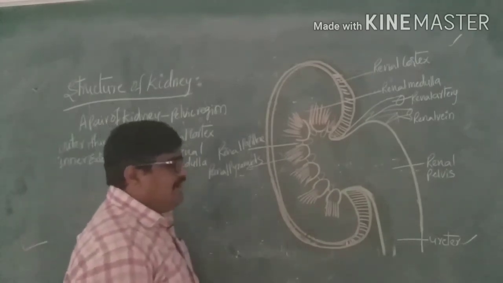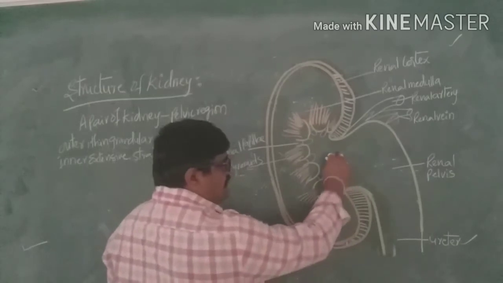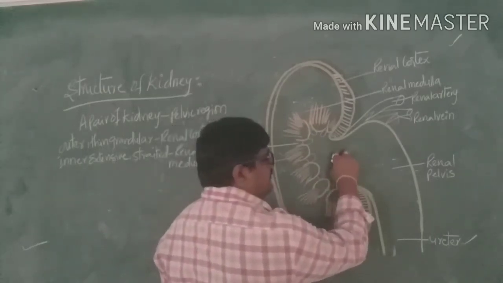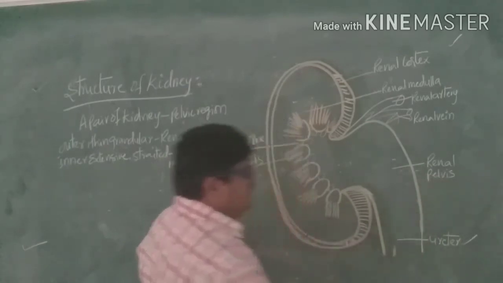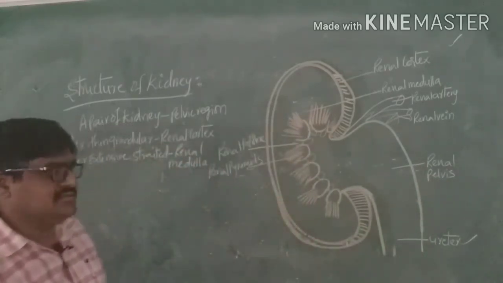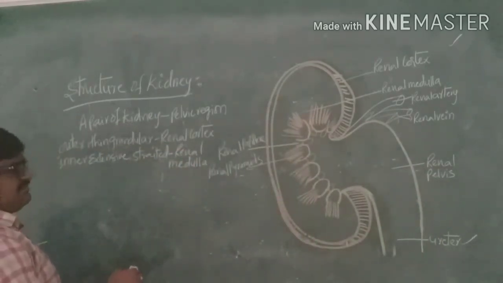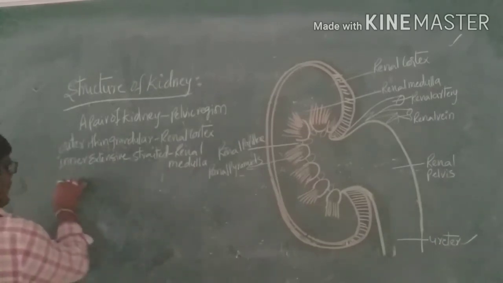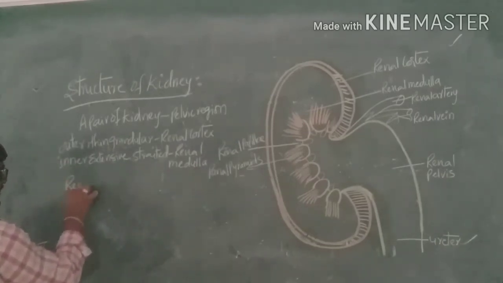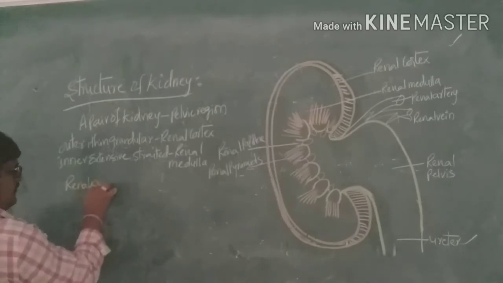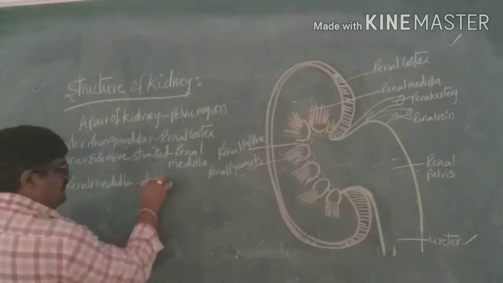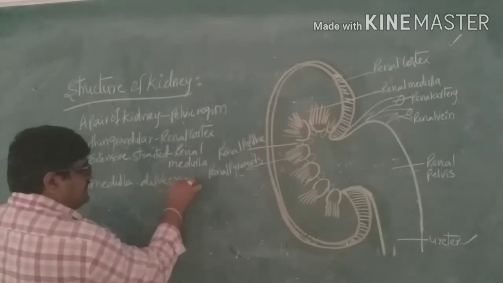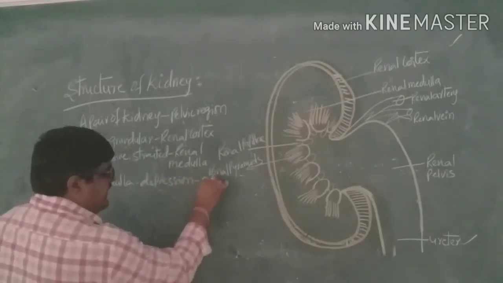And the renal medulla will have a notch or depression presenting. That depression is called the hilum.